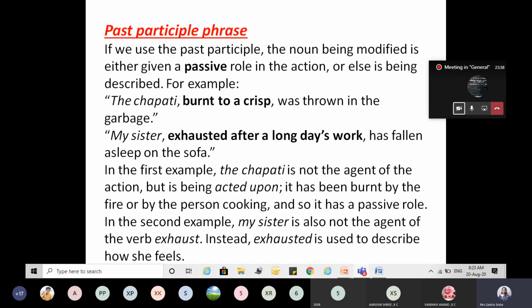So here, the feeling is expressed, or someone else has performed the action, and that is why the agent or the subject is looking like that. Are you getting it? Can you understand this? Clear?